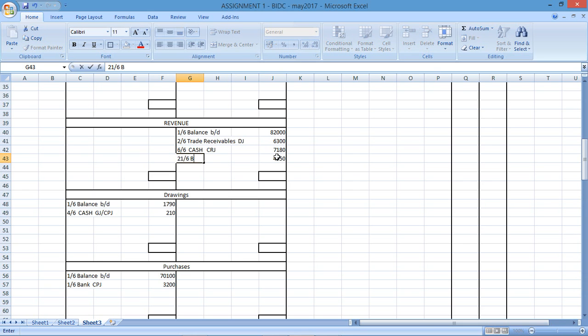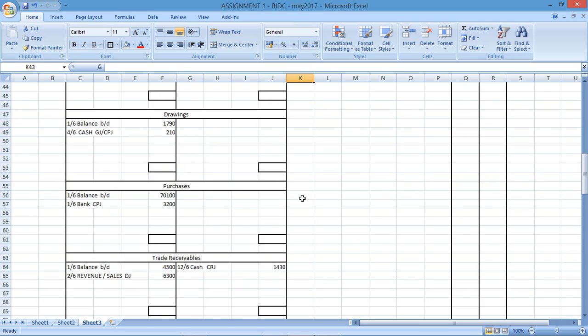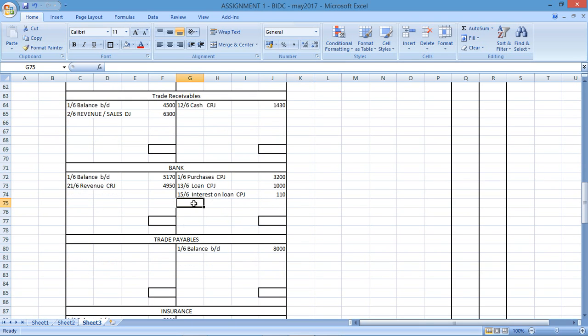This was on the 21st of the 6th. Bank cash receipts journal, 4950. All money paid into the bank account, great. Then we have the 23rd. It says Aminata withdrew a check for 660 for her private use. So if she's drawing a check, it's going to affect the bank, and it's for private use, so this is drawings. 23rd of the 6th,